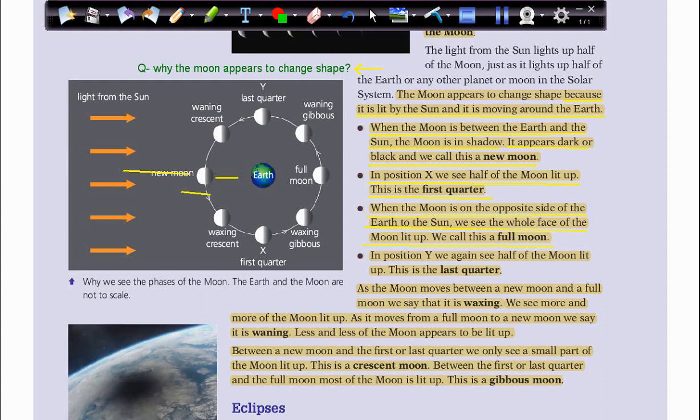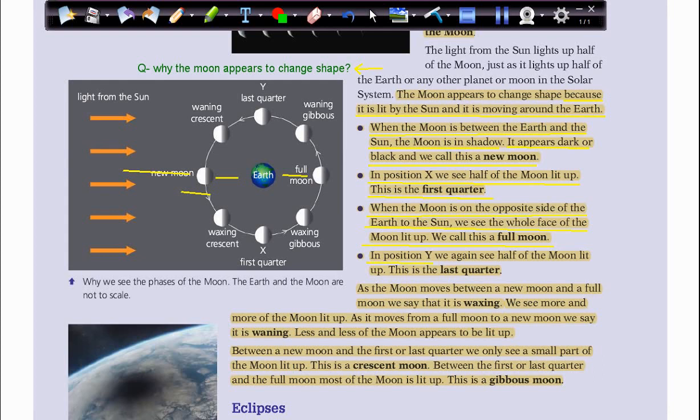But with the full moon, we can see it because it's on the opposite side of the earth, not between the earth and the sun. So the new moon comes when the moon lies between the earth and the sun, and the full moon when it's on the opposite side of the earth, so the moon can reflect light from the sun.